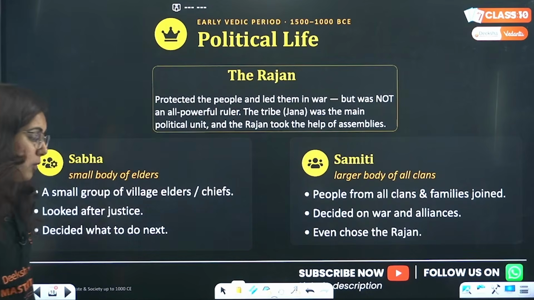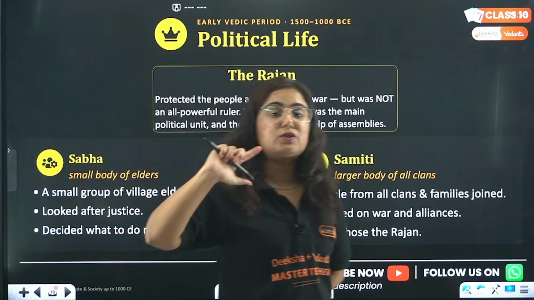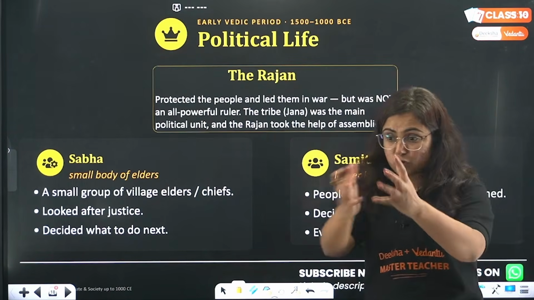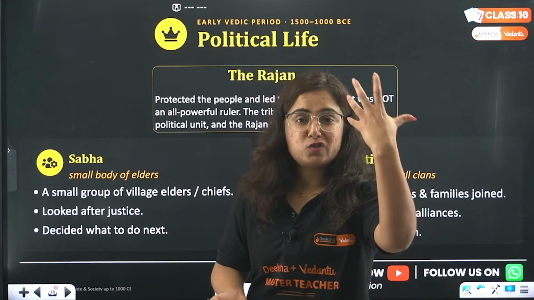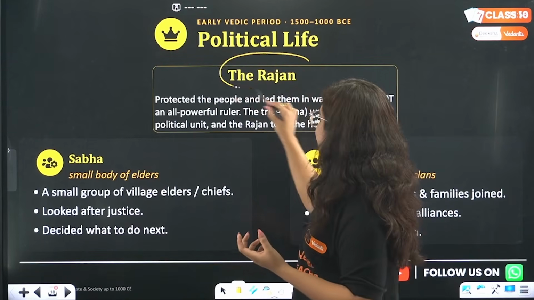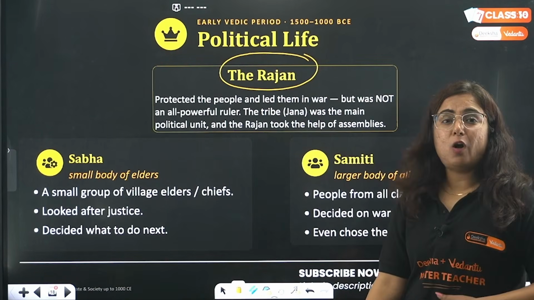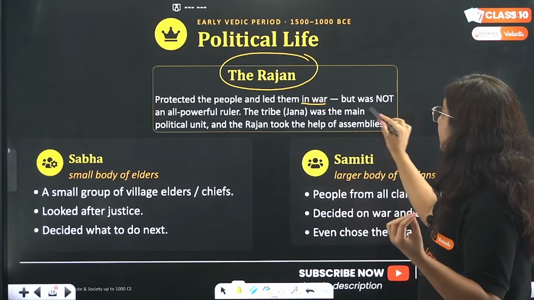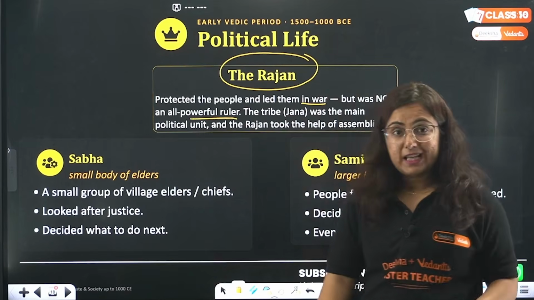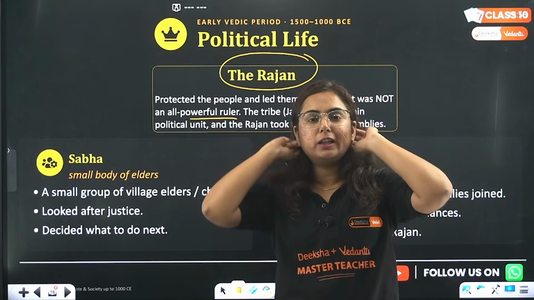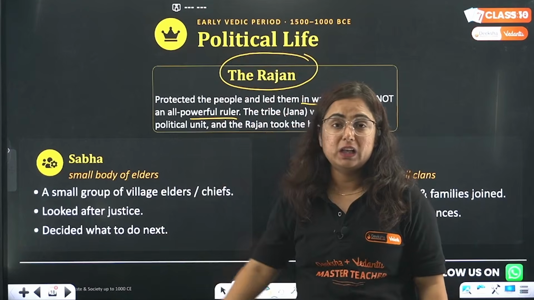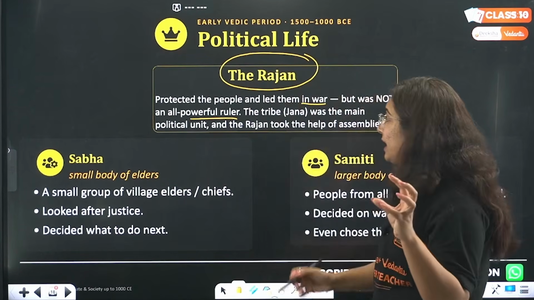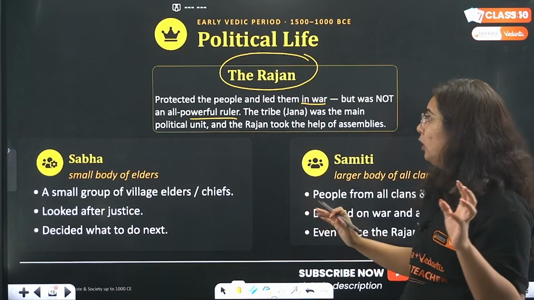Got it? So now we studied about social structure, we studied about economic structure, but how was the political structure, who was the head? So this tribe living with each other, considered as tribal chiefs, was headed by a Rajan, or what we call in today's time a Raja. They protected the people and led them in war, but was not all powerful like it used to be. Whatever picture we have regarding the ruler is that the ruler was so powerful, he used to maintain law and order, he listens to no one. But in the early Vedic society, the Rajan did not have all the power.